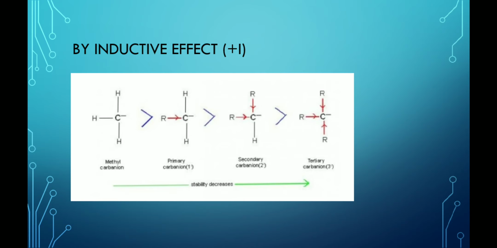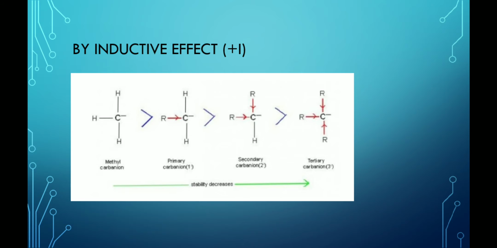For example, the order of stability of methyl, primary, secondary, and tertiary carbanions is given. The methyl carbanion is the most stable carbanion, whereas the tertiary carbanions are the least stable carbanions. The reason is very simple.